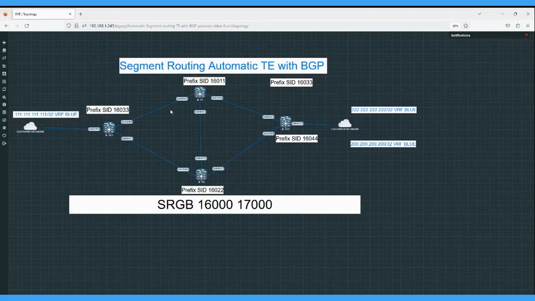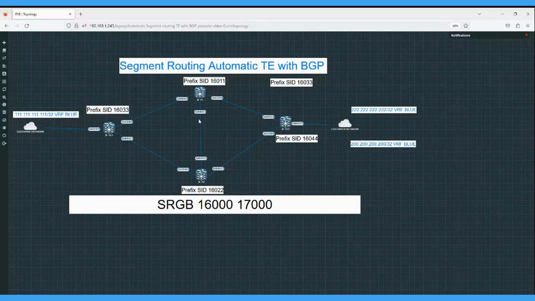Okay, so this is the topology we have. We have two provider routers, P1 and P2, and these are the two core routers. To reach from P1 to the P2 customer network, these are the paths: one path on the downside, and one path from P1 to P2. So these are the links and the different paths available if you want to send traffic from the P1 customer network to the P2 customer network.